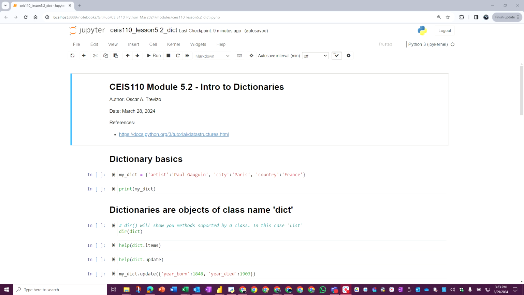So as you can see here on the screen, before I run the code, I'm going to point you to a dictionary here on the first line. The first key value pair that I want to point you to is right here. They're separated by a colon. The key of the first item is artist.